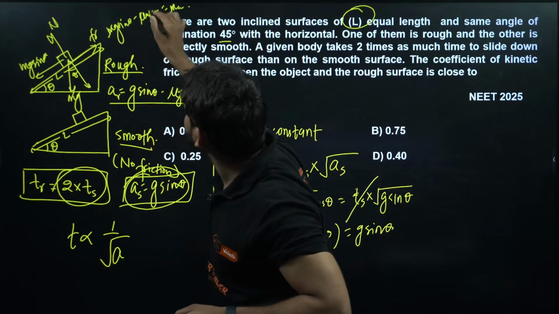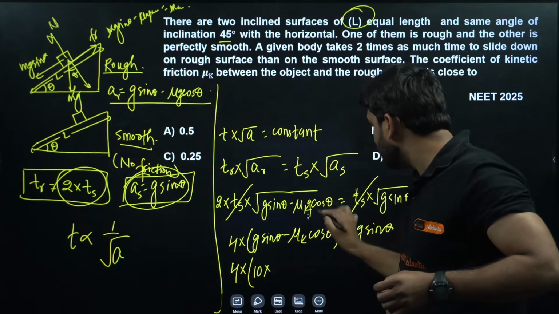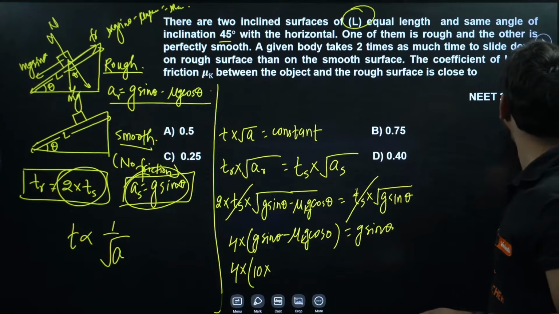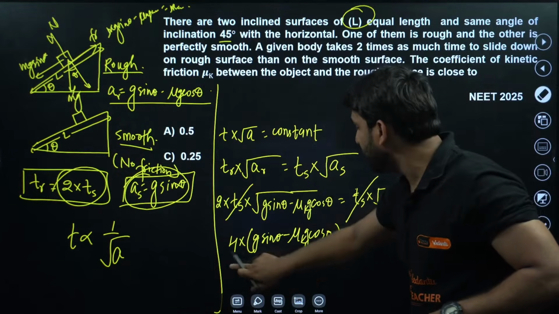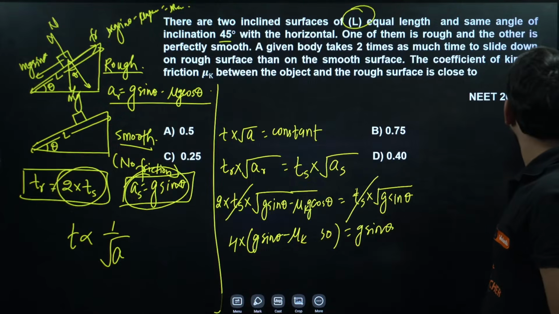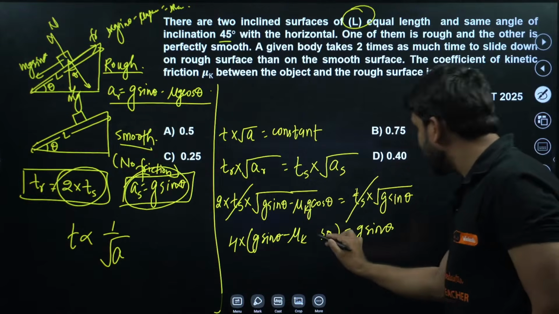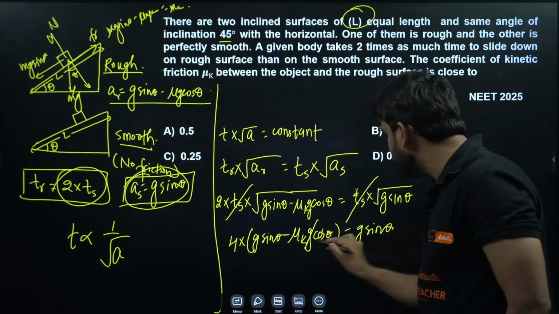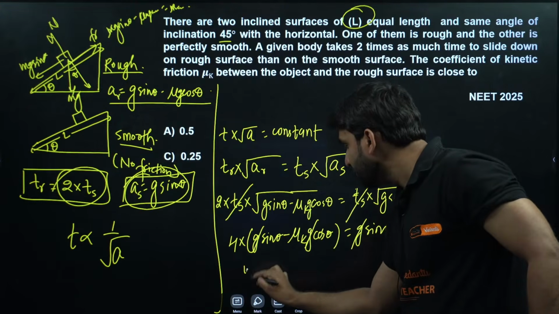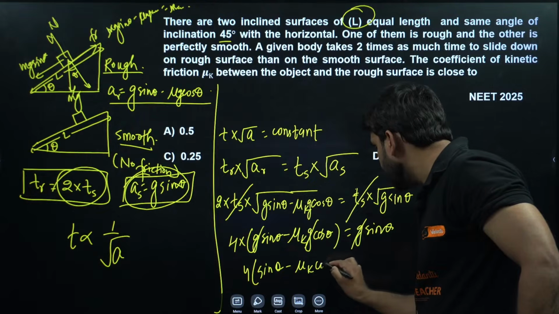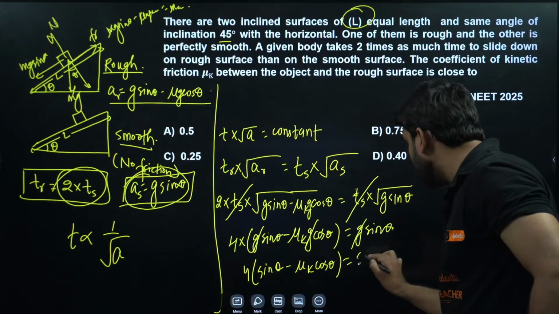So yes, g will be there. By mistake g was missed. So g will be cancelled on both sides, my dear champion. Now we can cancel this g, and this g in mu k g cos theta. So this g will cancel. So 4 into sin theta minus mu k cos theta will be equal to sin theta.